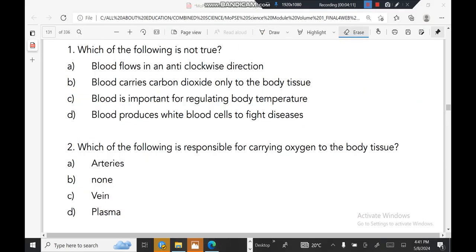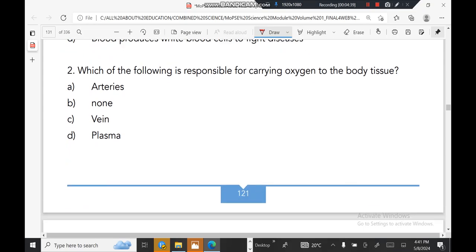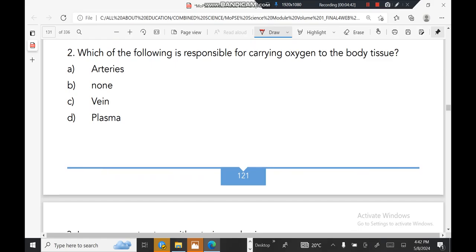On the next question, which of the following is not true? Blood flows in an anti-clockwise direction. This one is true. Blood carries carbon dioxide only to the body. This is not true, it doesn't carry carbon dioxide only. Blood is important for regulating body temperature. Blood produces white blood cells to fight against disease. This is very correct.